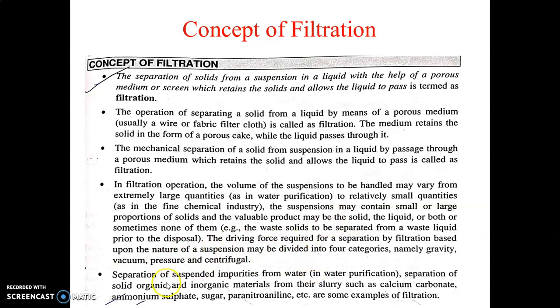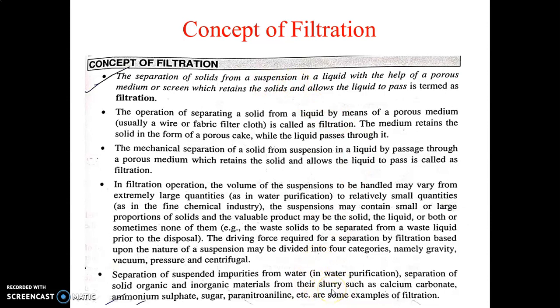So what are the examples of filtration? Separation of suspended impurities from water. Suspended impurities, that means some solid particles, in case of water purification. If we use water for drinking, we have to remove the solid material from the water which is coming from the river. So it is called water purification. Separation of solid organic and inorganic material from their slurry. Slurry and suspension, both these words are the same.